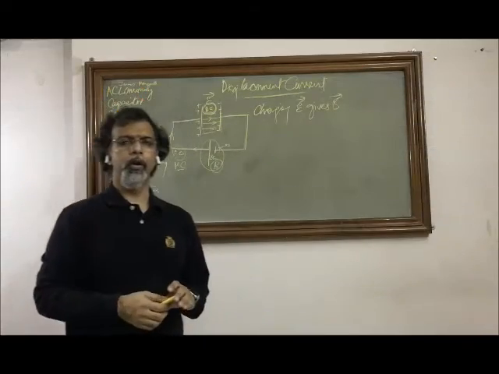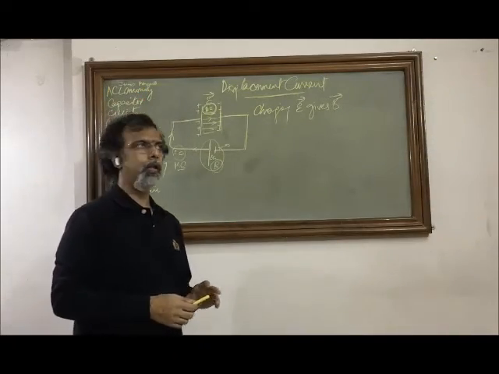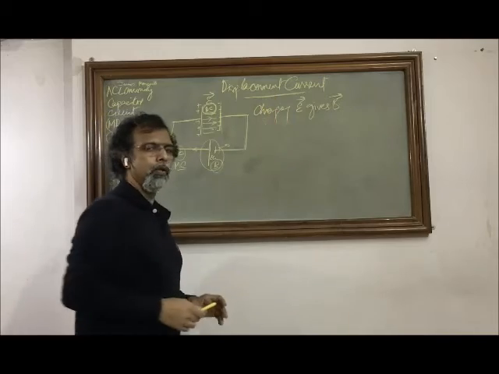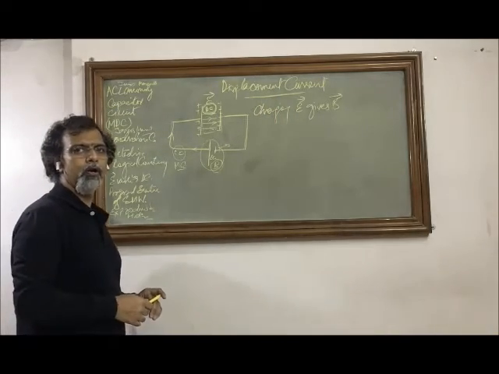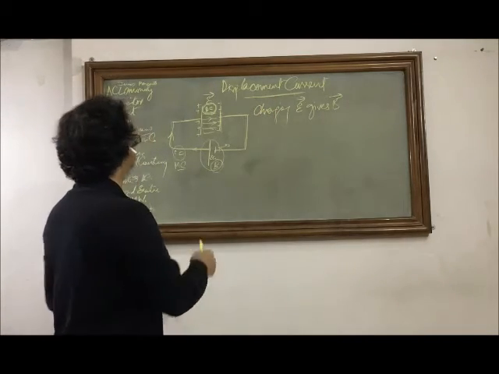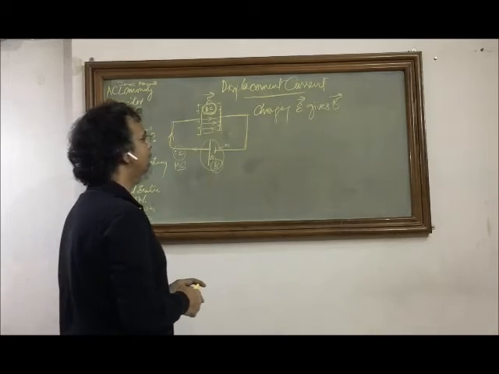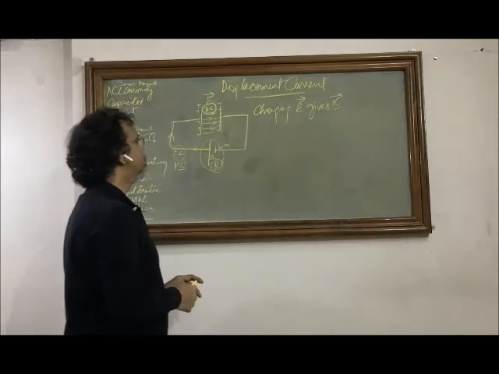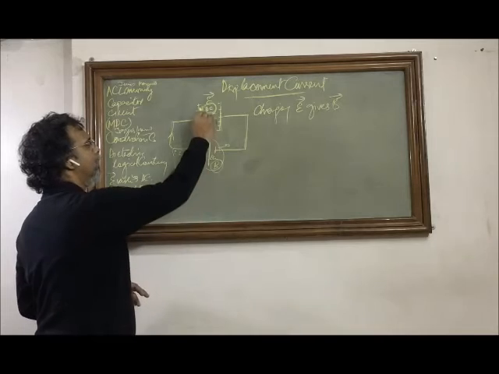So friends, now we will discuss another type of current, that is displacement current. The idea of this displacement current was proposed by James Maxwell when he was trying to solve an anomaly which he found in the circuit having a capacitor.